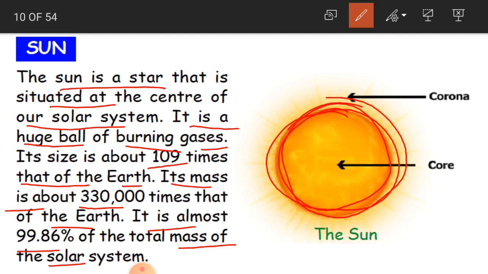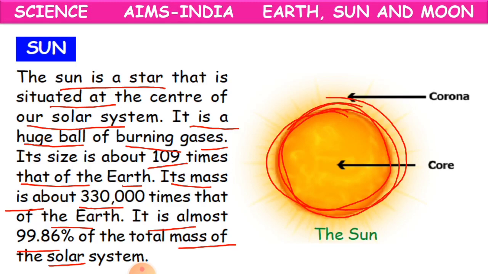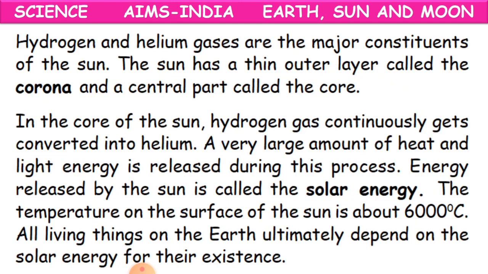So when you keep the sun and other celestial bodies in the solar system, 99.86% of the weight is only of the sun. That is why we call this a huge ball. That is a big ball in size and also in weight. Clear, children? So this is about the sun, and we have said that we will be having burning gases.